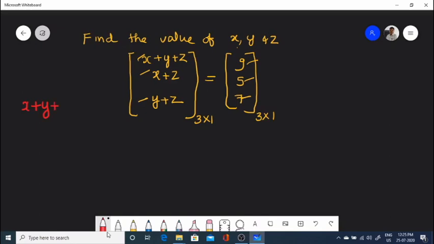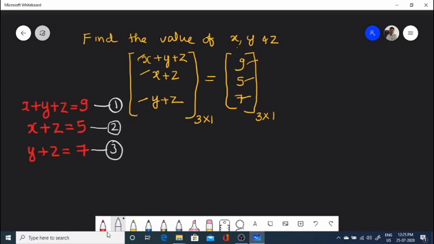So let's equate the elements. x plus y plus z is equal to 9. x plus z is equal to 5. y plus z is equal to 7. Take the equation x plus y plus z equals 9 as 1, x plus z equals 5 as 2, y plus z equals 7 as 3.